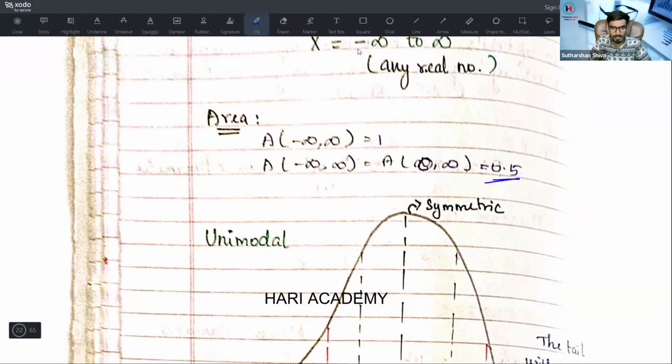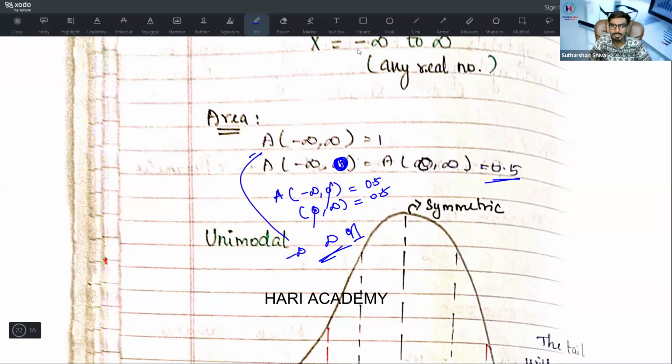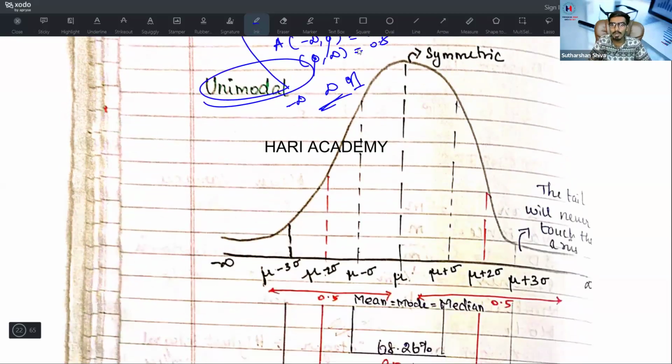I will tell you one thing. Here change it to minus infinity to 0. The area from minus infinity to 0, or 0 to plus infinity, will give you 0.5 each. If I add them, the total from minus infinity to plus infinity is 1. So that's how it came about. It is also unimodal. This curve is known as the bell-shaped curve. It is a symmetrical curve. The tail will never touch the x-axis.